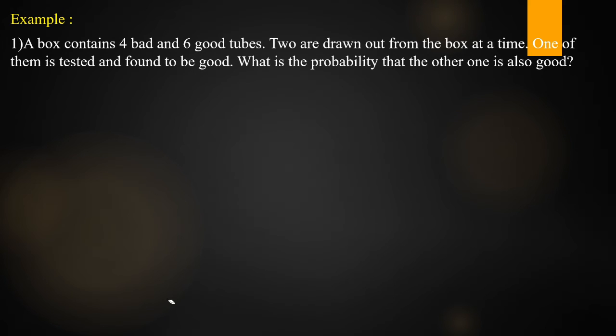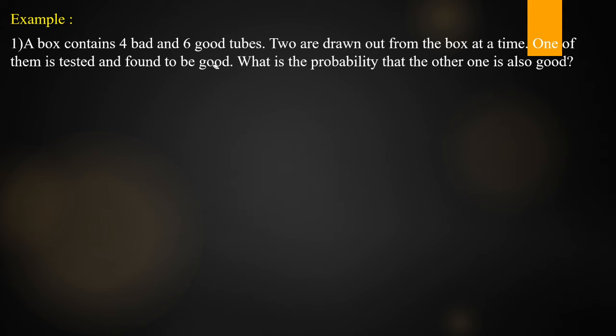One more example. A box contains 4 bad and 6 good tubes. Two are drawn out from the box at a time. One of them is tested and found to be good. Listen carefully: out of the 2, one is good. What is the probability that the other one is also good?